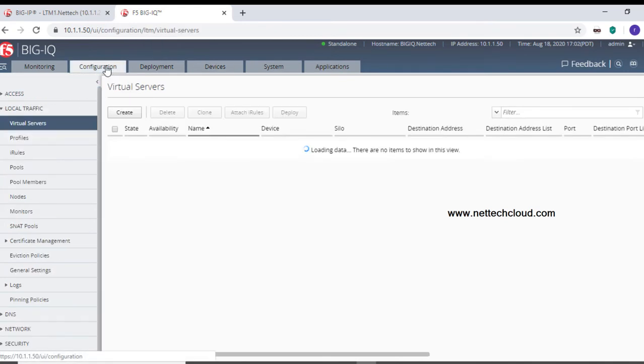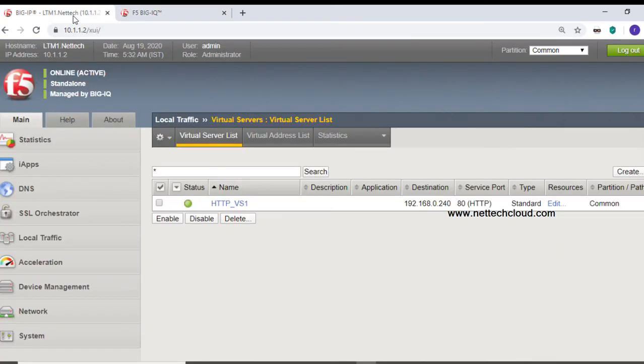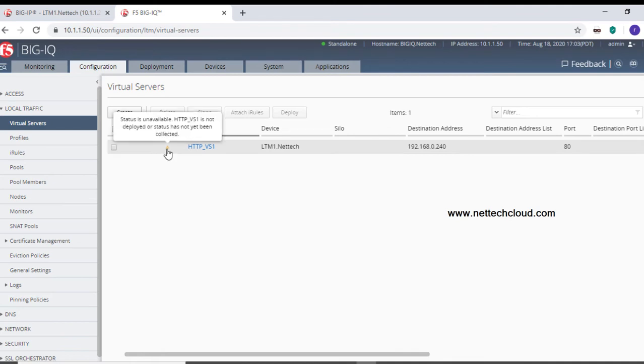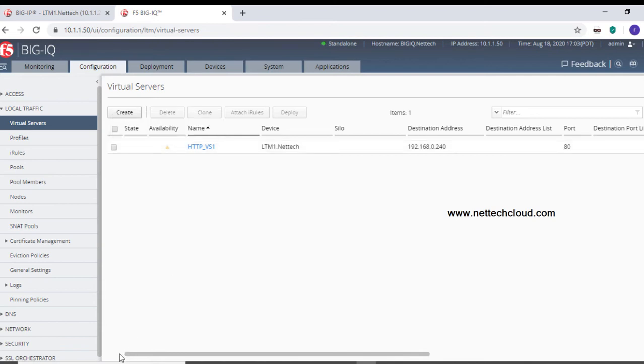I want to create a virtual server object just for testing purposes. I want to push the configuration of the virtual server from BIG-IQ to this BIG-IP, and here the status has been changed now, managed by BIG-IQ, right? And if I click here, then automatically this will open the configuration wizard, the same page where I am at the moment. And even this status will be changed very soon. This availability status is unavailable, has not been collected, so it will turn green very soon.